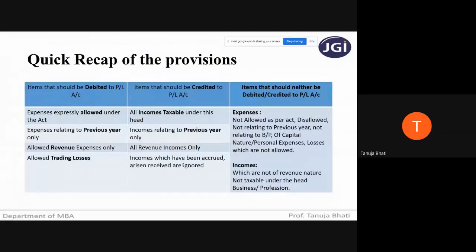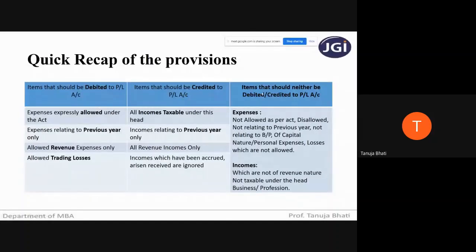Then incomes which have been accrued, arisen, received, and ignored. Ignored means certain incomes were accrued or outstanding, but they have been ignored in showing in the books of accounts. Then you have to include those incomes also. By this, what do we understand? What has to be debited and what has to be credited.